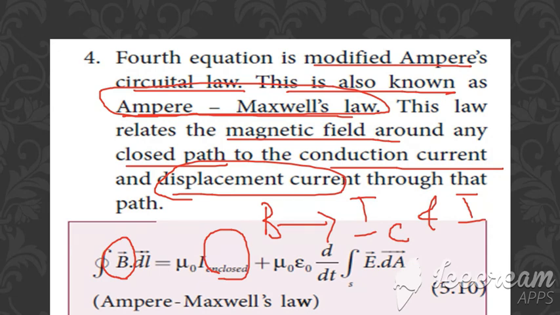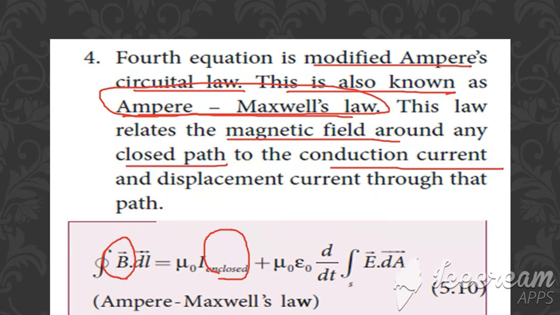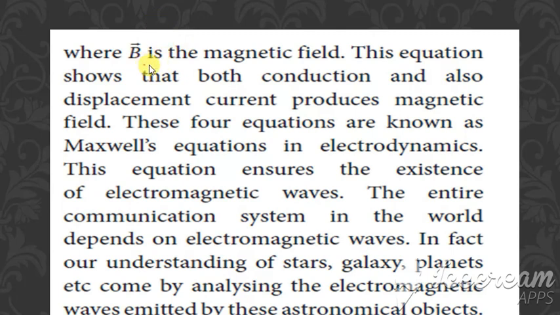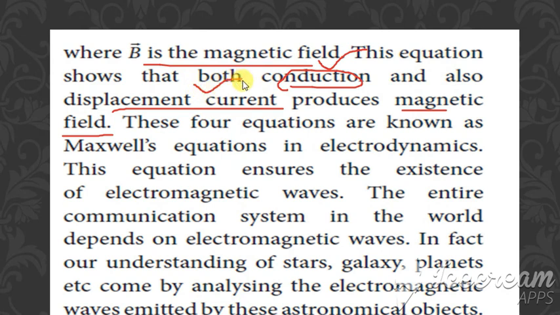For this, we take the equation integral of B dot dl, which is equal to mu naught into I plus mu naught epsilon naught into d by dt of E dot dA, where B is the magnetic field. This equation shows that both the conduction current and the displacement current produce a magnetic field. First of all, we used to say that conduction is due to the electric current. From this equation we can say that conduction and displacement both produce a magnetic field.